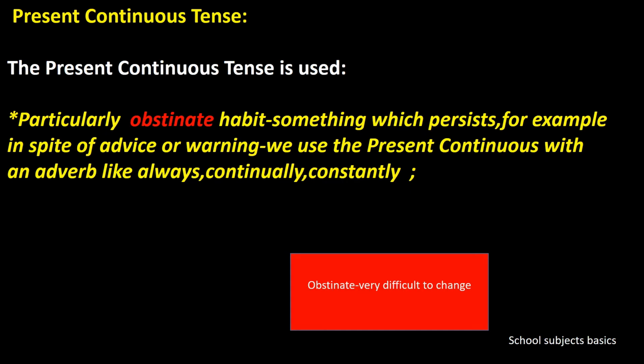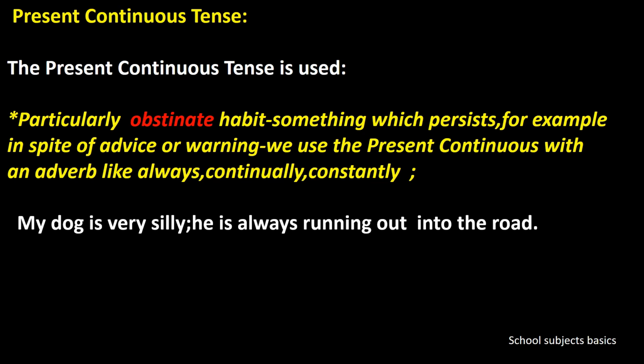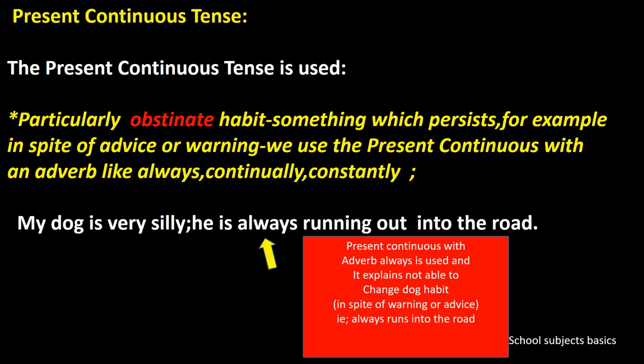My dog is very silly. He is always running out into the road. So from this sentence we can understand that it is very difficult to change the dog's habit, that is running into the road always. So since the action persists, even in spite of warning, we use it with the adverb always. So the adverb always is used to explain not being able to change a habit, and this is used with present continuous tense.